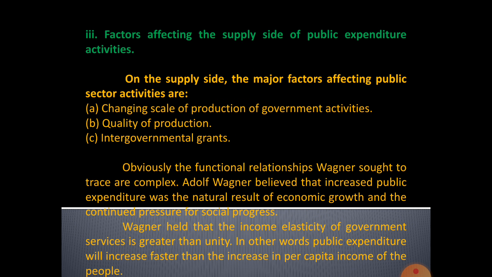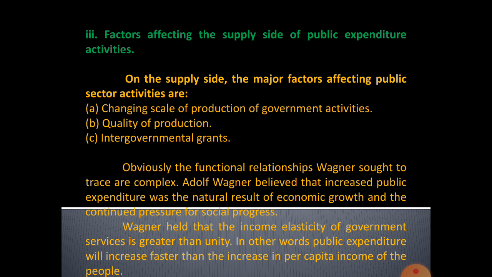Factors affecting the supply side of public expenditure. What are the supply side factors? Changing scale of production of government activities, quality of production, and intergovernmental grants. These are for the supply side of public expenditure.